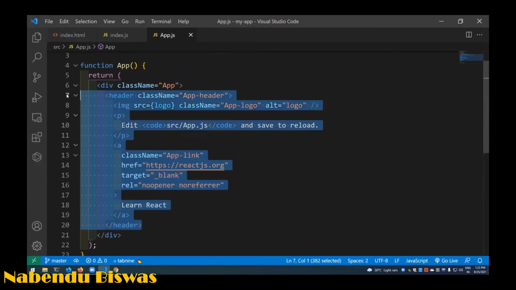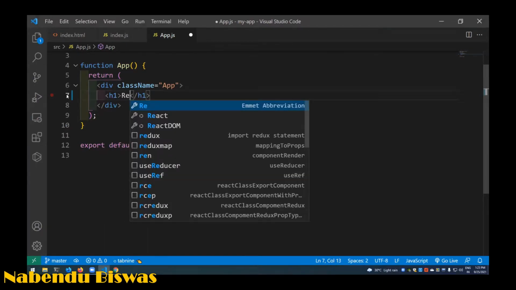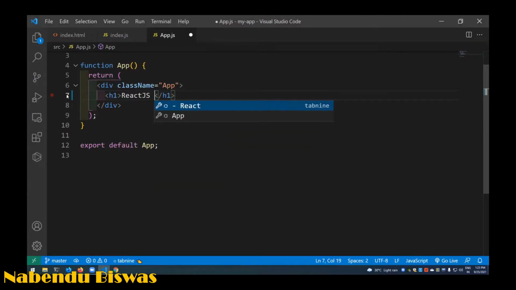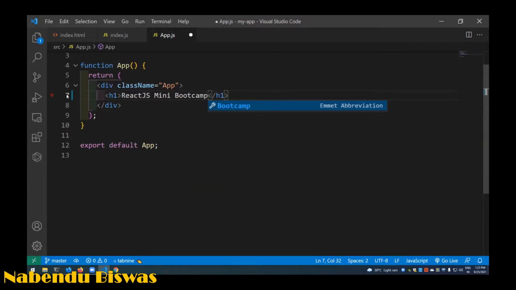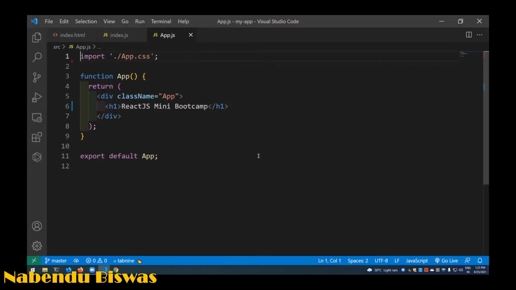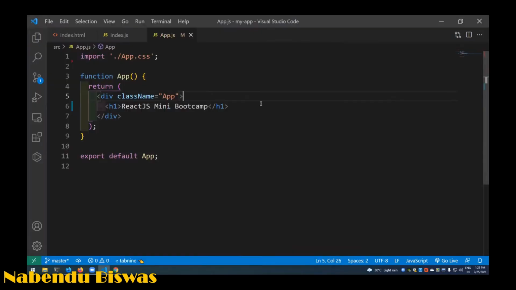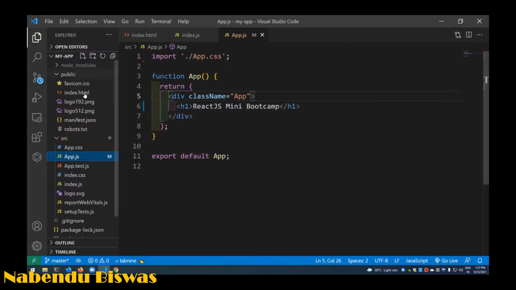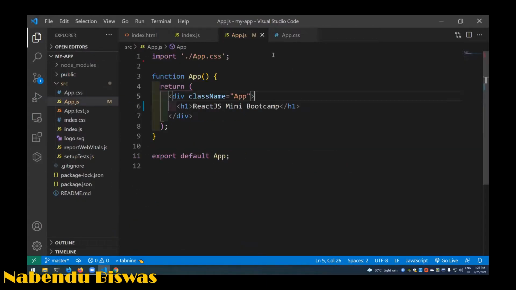If I remove all this and do an h1, generally we remove all those things, then only we start. See, it will be shown like this. Some styles are also taken from app.css, so that is still there.